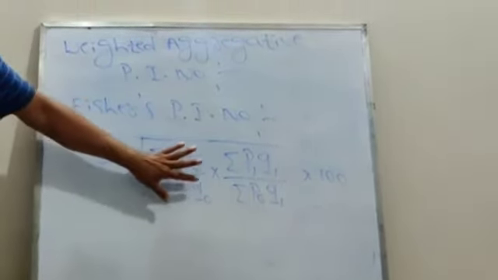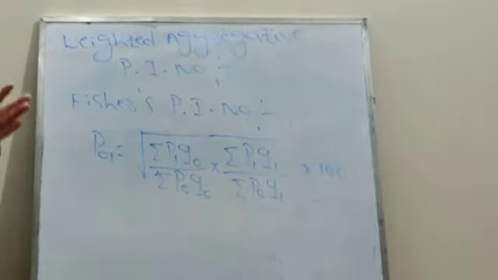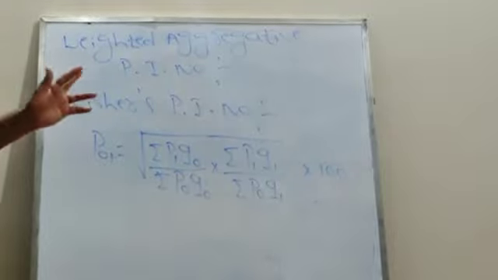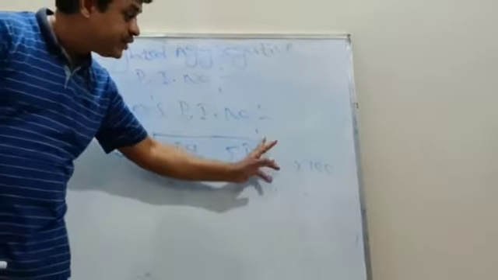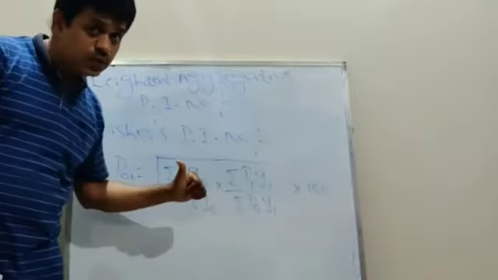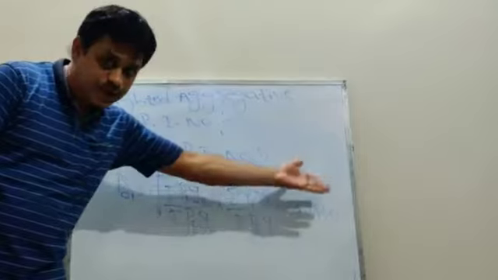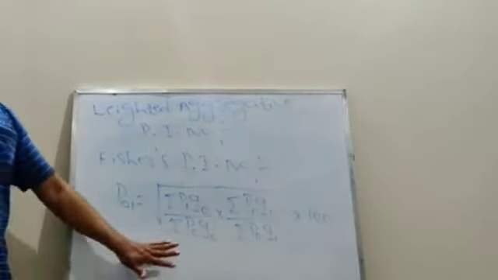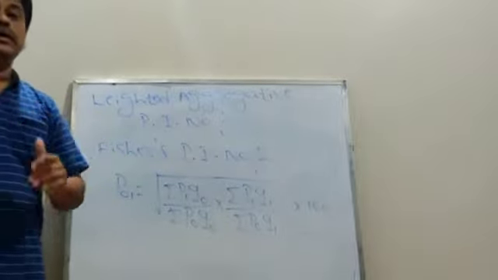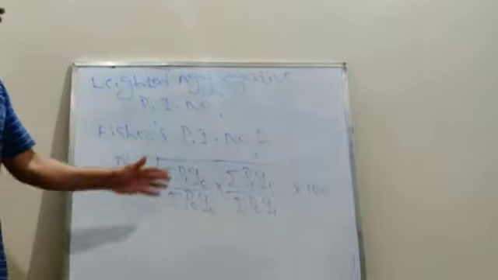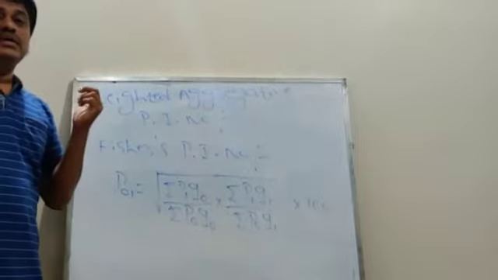This is the formula for Laspeyres. This is the formula for Paasche's. It is the geometric mean of Laspeyres and Paasche's price index number. I have to take this 100 outside the root, not inside the root. Here also the weights are assigned as base year as well as current year quantities. This is about Fisher's price index number.